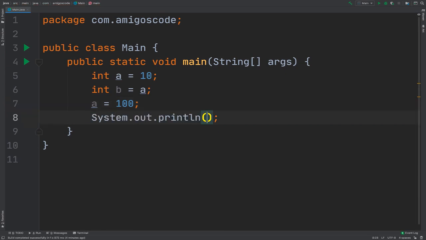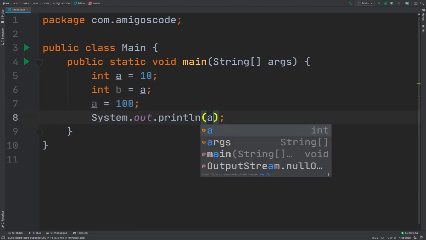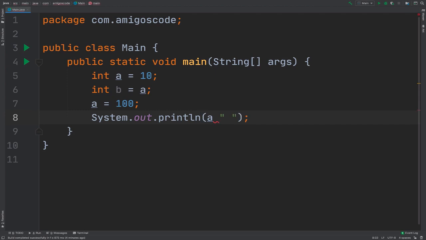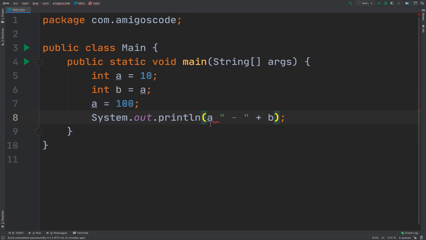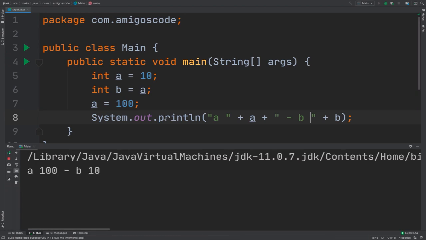And if I sout both a and b, right? So right here, I'm going to say plus and then b. So let me actually add a plus here and simply say a here, and then this is b, just like that. So if I run this code, I'm going to show you exactly something.